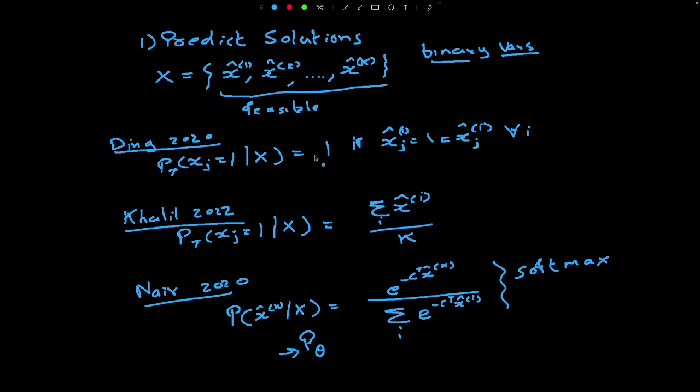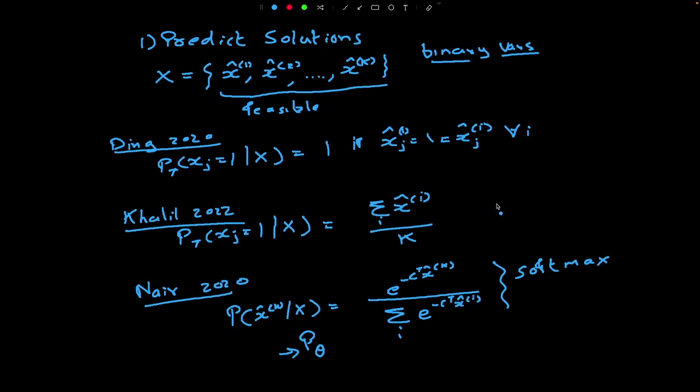So this one is pretty simple. If the probability is 1, then we can just simply fix it to 1, and otherwise we can ignore that variable. This one is slightly more complex. It is basically saying that we want to fix some variables, not all variables again, but we are not going to wait for all of them to agree to that solution value. We can still fix certain variables to 1 even if they are not set to 1 in all of these solutions. And on top of that, we can sometimes fix certain variables to 0 as well, right? So in, let's say, most of these solutions, that particular variable is set to 0, then its average will be pretty close to 0. In that case also, we can make a decision.